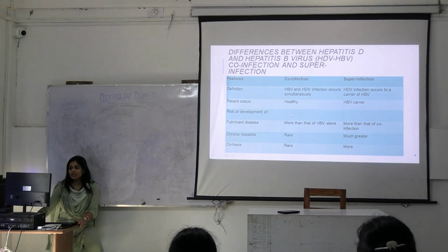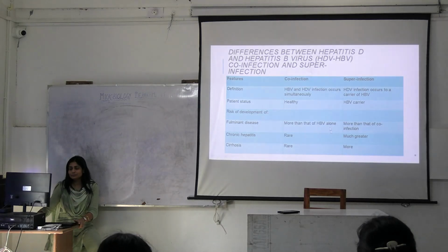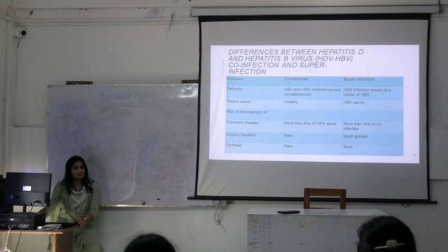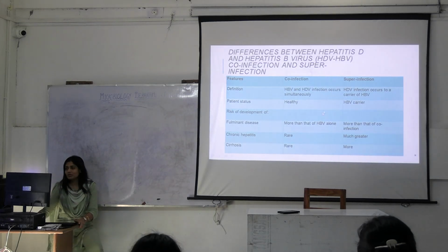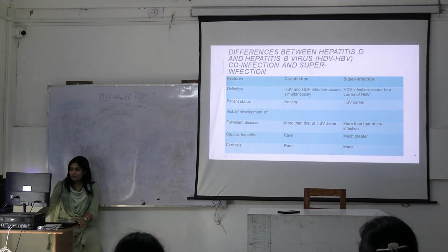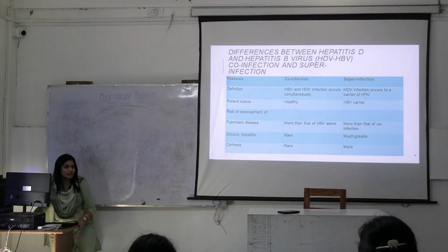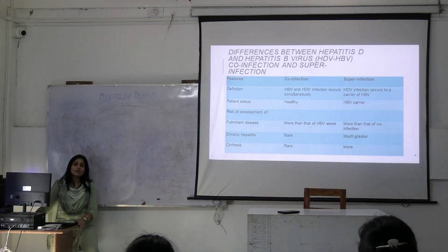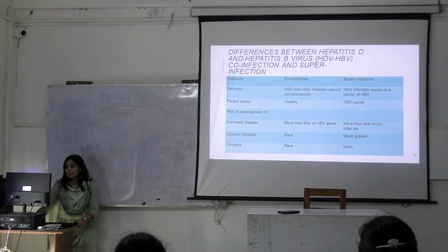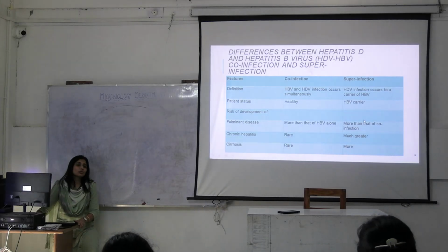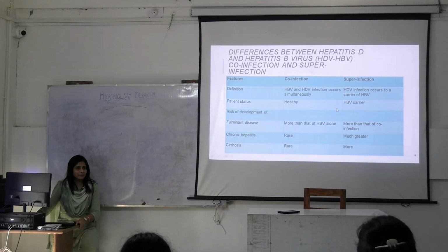It means that the fulminancy will be there more than HBV singular infection, but not more than super infection. But here in case of super infection, if HBV was already there in the person and HDV came along later, then the fulminancy is much more than the co-infection. Okay.